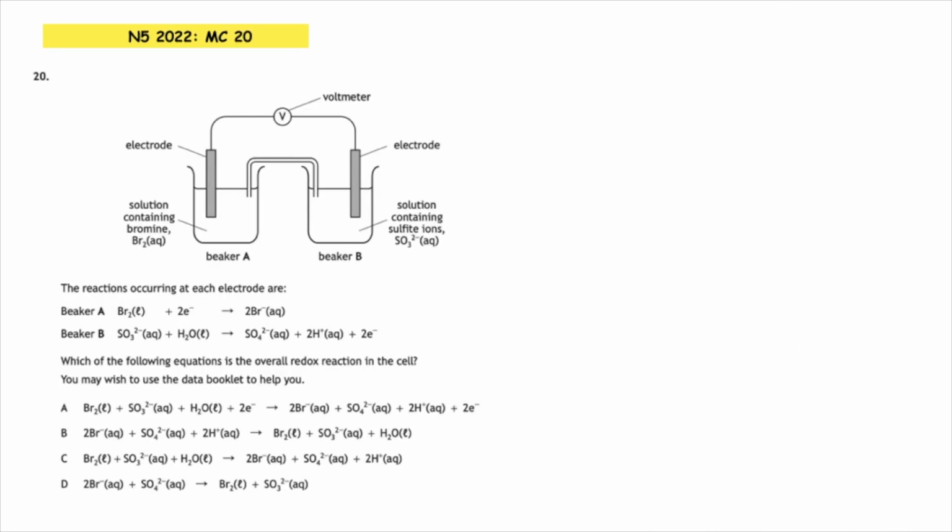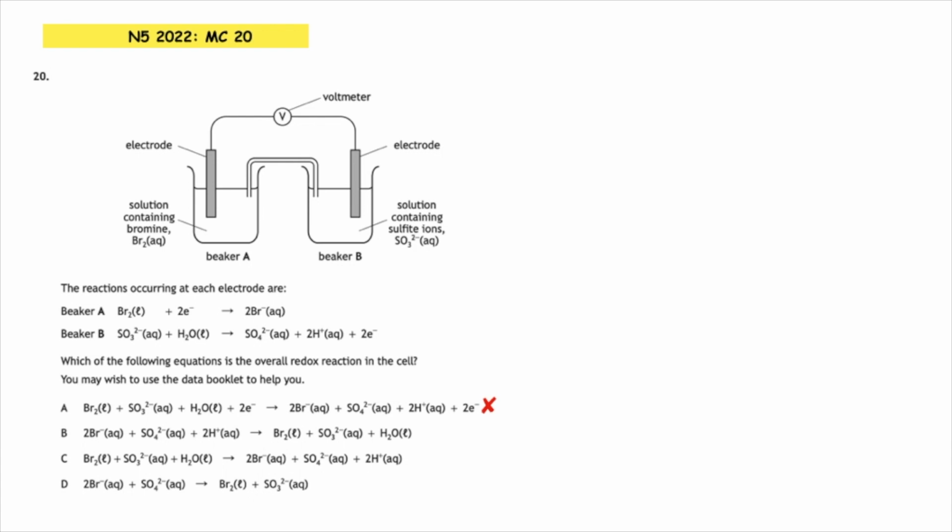Multiple choice 20. The reactions occurring at each electrode are given for beaker A and beaker B. Which of the following equations is the overall redox reaction in the cell? You may wish to use the data booklet to help you. So when we're doing overall redox, we have to cancel out the electrons. Electrons cannot be present in the overall redox equation.